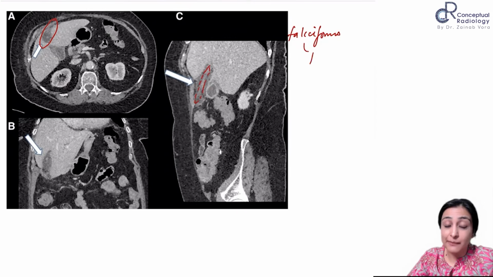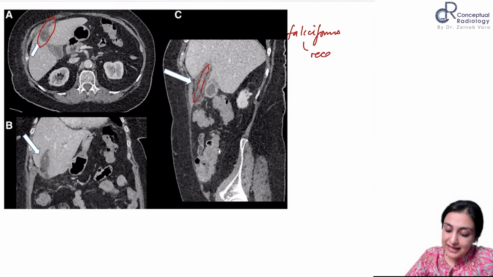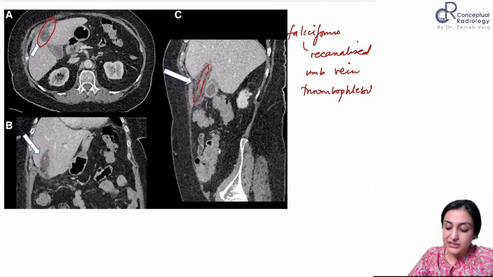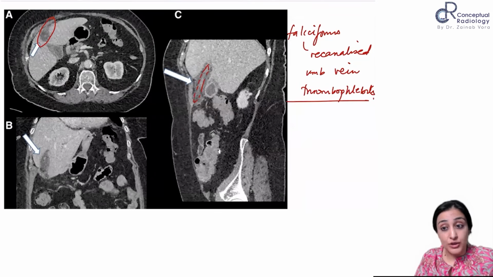Okay, so the ligamentum teres hepatis is the umbilical vein. So this is a recanalized umbilical vein, and because of the fat stranding around it, we are saying this is thrombophlebitis. So that can also happen secondary to cholecystitis.